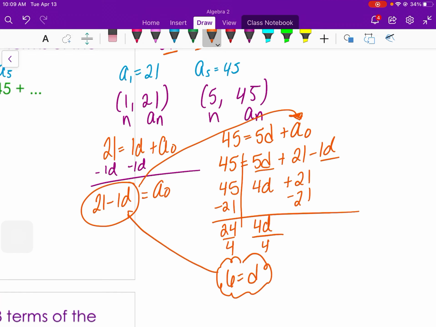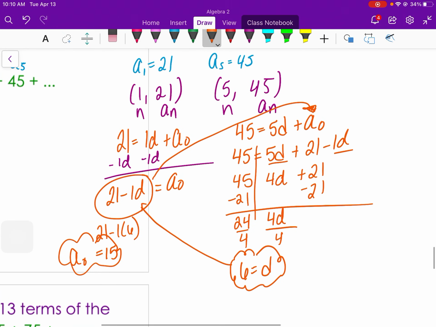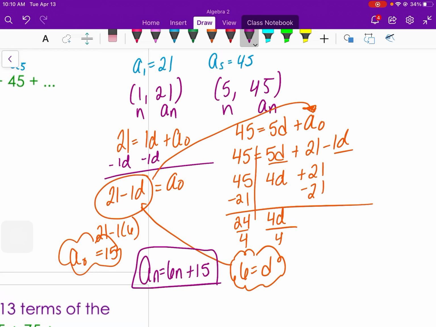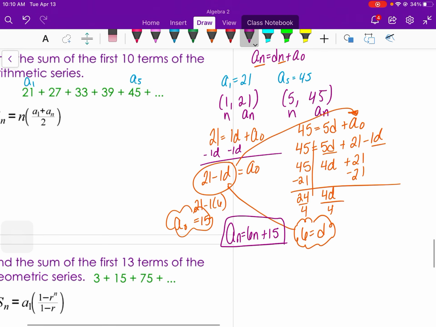Then plug that back in over here and you get 21 minus 1 times 6. 21 minus 6 is 15, and that's going to be our a sub 0 term, sorry. So then we can write our rule: a sub n equals 6n plus 15. Let's go back and check what we had here. It is plus 6, that works, and our a sub 0 term would be 15. So just practicing that substitution there.